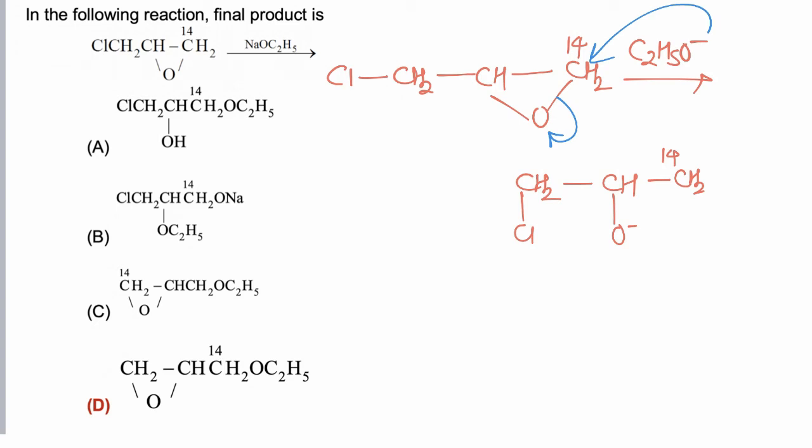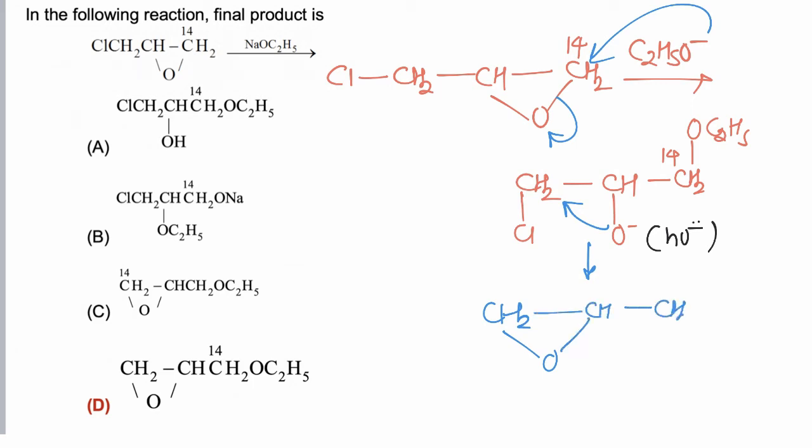Now this is carbon 14 O C2H5. Now again this O negative will act as nucleophile and this Cl will act as leaving group. So there is possibility of intramolecular SN2 reaction. So after intramolecular reaction, CH2 O CH CH2 14 O C2H5 is formed as a final product, and hence correct